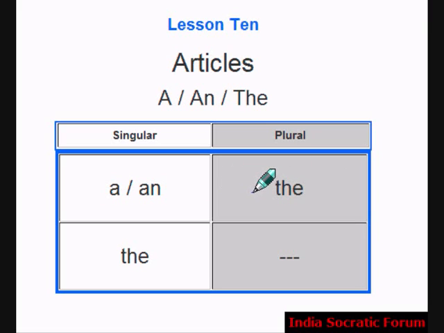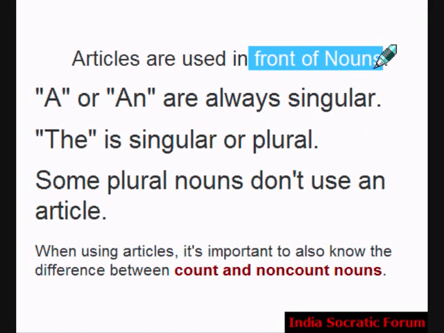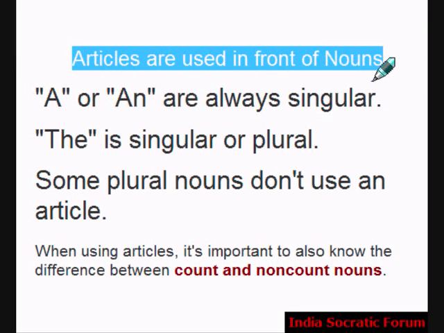Plural form of that is the. If there is only one person or thing, it is a. Or if it is many, we use the plural form the. Where are they used? Articles are used in front of nouns.